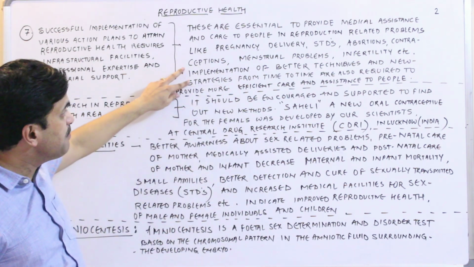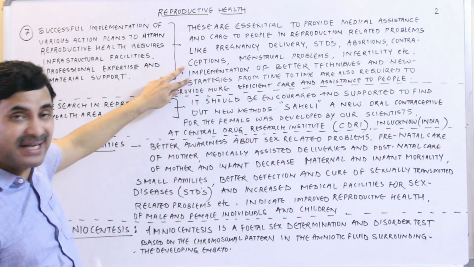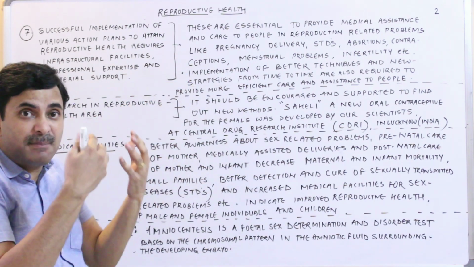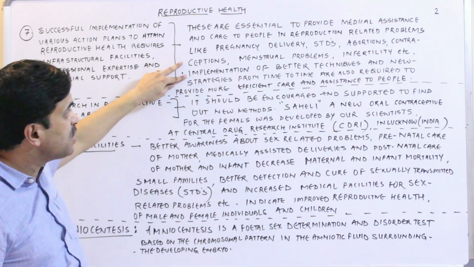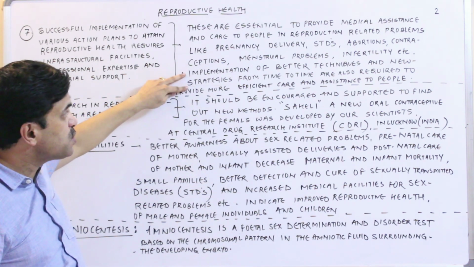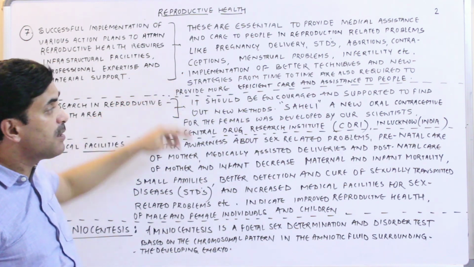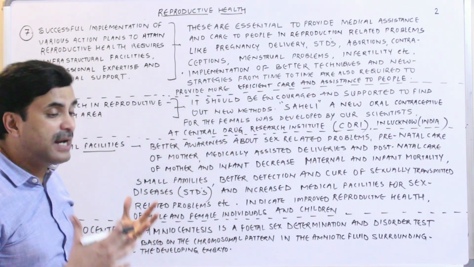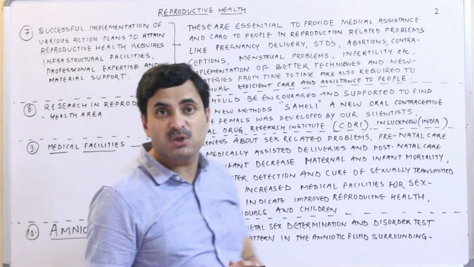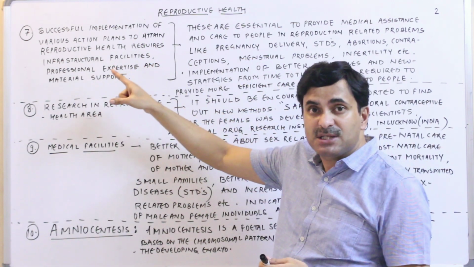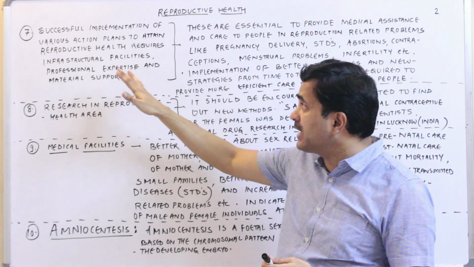Right? And implementation of better techniques and new strategies in the field of medical sciences from time to time is also required to provide more efficient care and assistance to the people. This is also a very important strategy which the government of India is following at present.